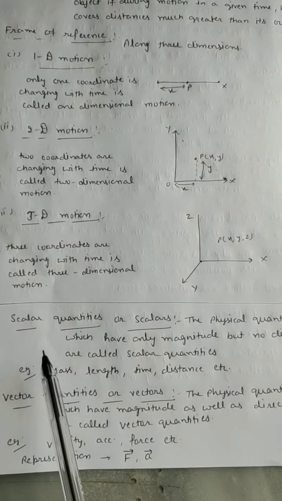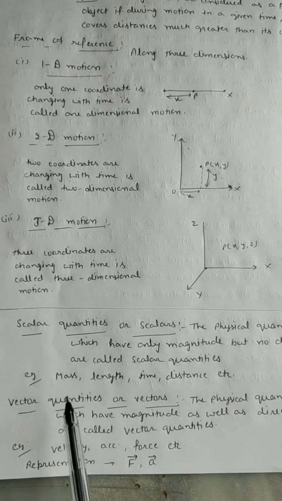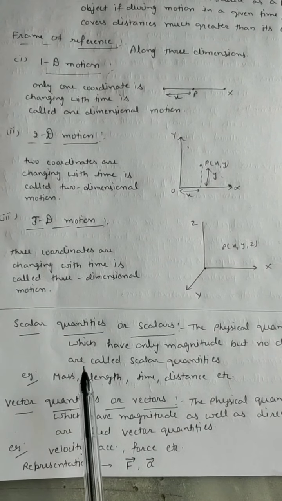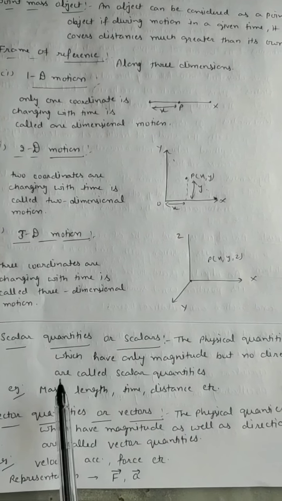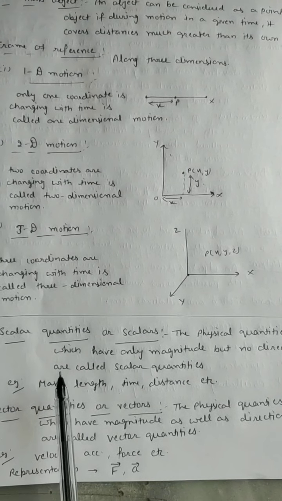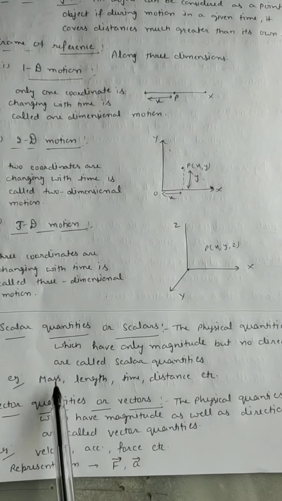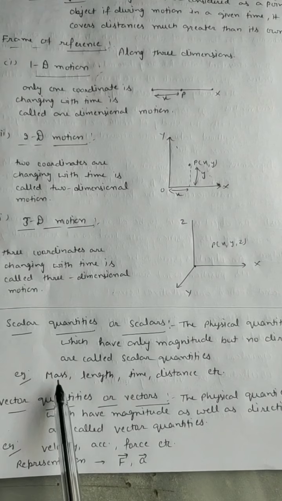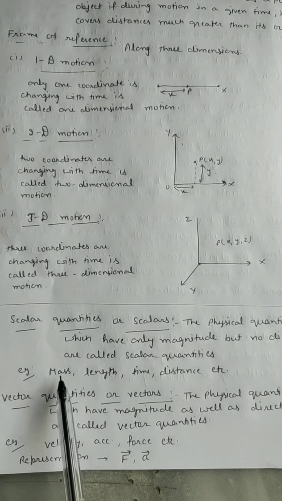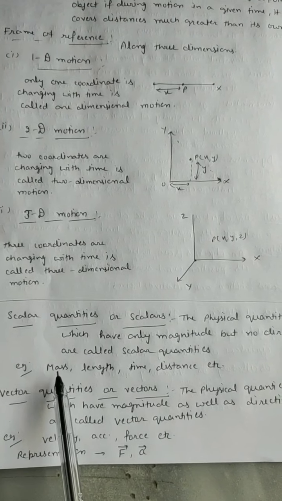The next topic is scalar quantities and vector quantities. We already read in our junior classes, scalar quantities are quantities which have only magnitude, no direction. For example, mass, length, time, distance. If we say we have to purchase 5 kilogram of apples, we are saying only the magnitude, 5 kilogram.